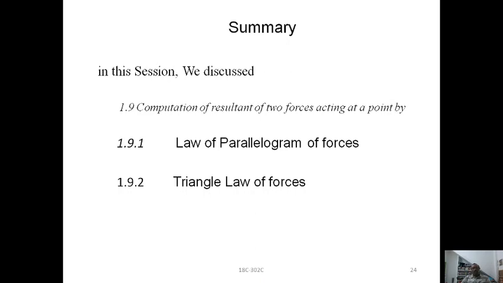We also understood how to substitute the values of those forces and different angles of direction to get the resultant.